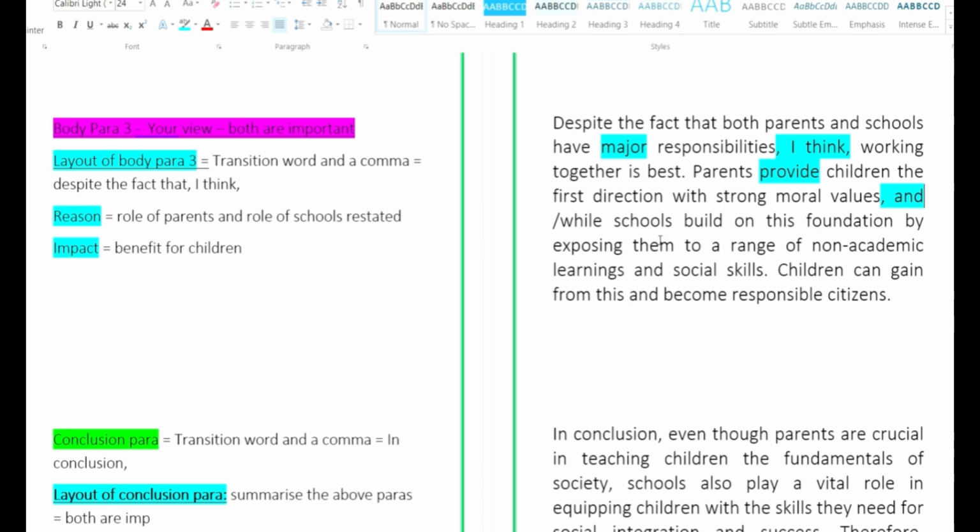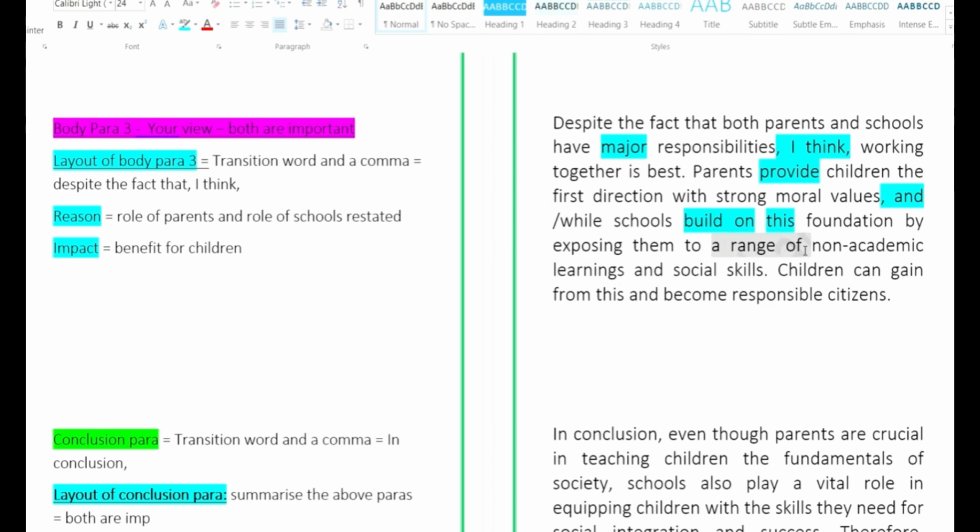While schools build on this foundation, build on is continue. This foundation, this is a reference word again. This foundation, by exposing them to a range of non-academic learnings and social skills. What are non-academic learnings? Those are the extracurricular activities. And what is the phrase we have used here?